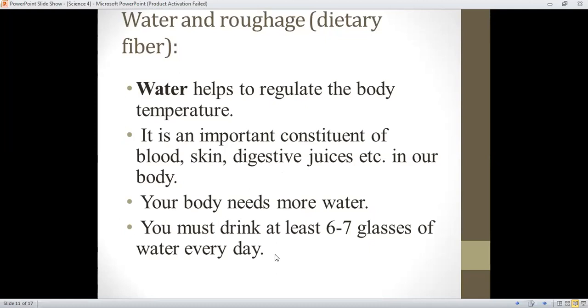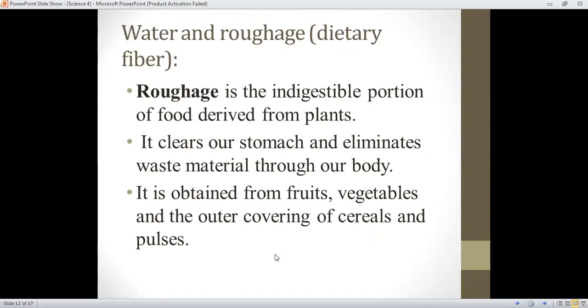Then roughage. Roughage, I also told you earlier, is also called dietary fiber. Roughage is the indigestible portion of food derived from plants. Basically, in the green leafy vegetables we eat, as you read in earlier classes, plant cells have a cell wall.